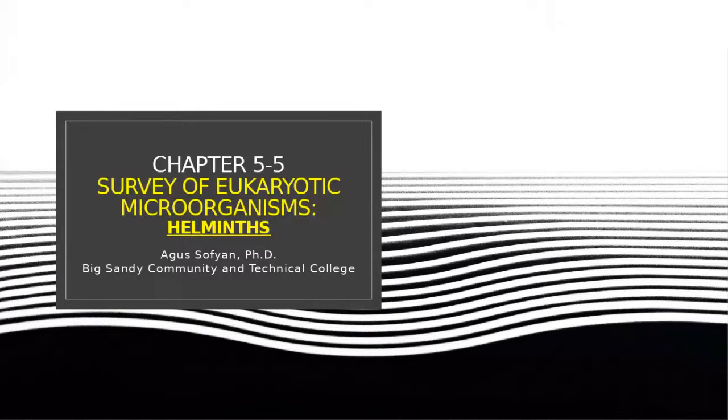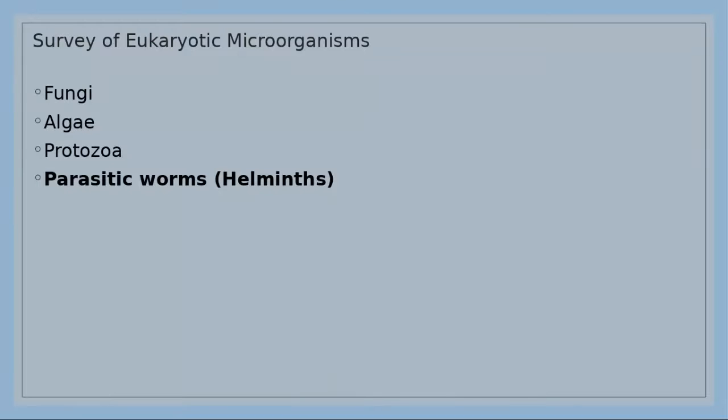Today we will continue chapter 5. This is going to be the last lecture. We will discuss the last example of eukaryotic microorganism, which is the parasitic worms or helminths. Again, we have discussed fungi, algae, and protists. Now we will discuss the helminths or parasitic worms.